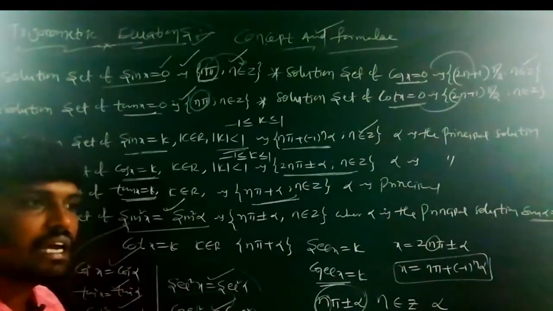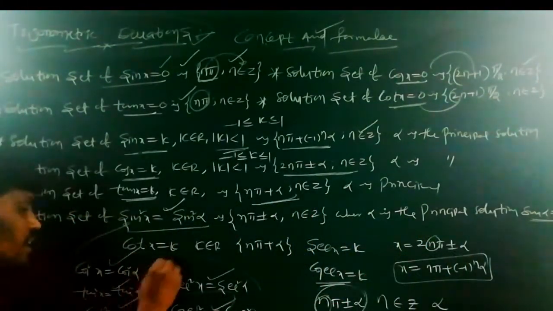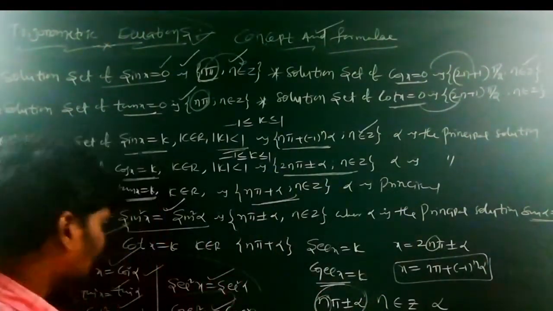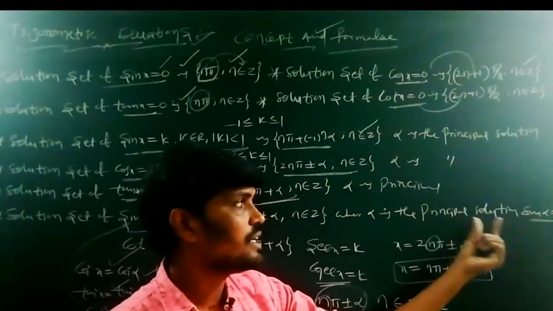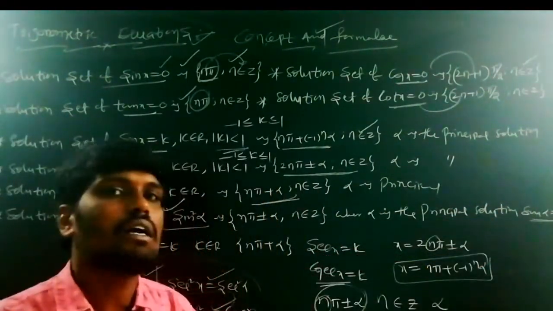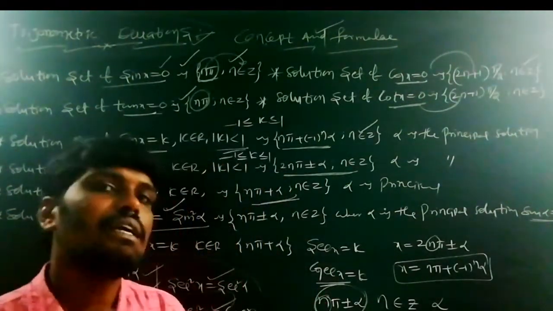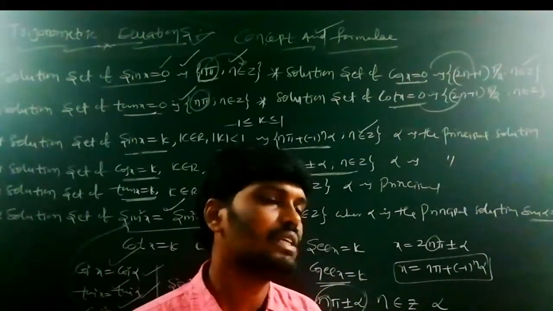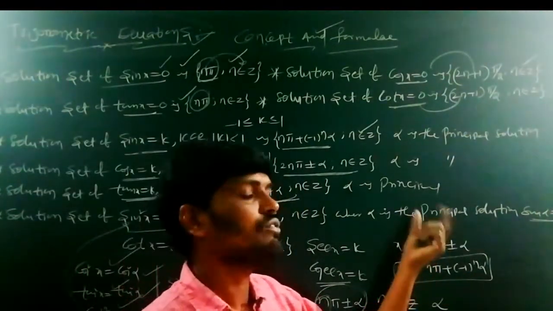Which condition? Sin square alpha equal to sin square x, cos alpha equal to cos x, cos square alpha equal to cos square x, tan alpha equal to tan x, tan square alpha equal to tan square x. In this case, this is the principal solution. In terms of sin, alpha equal to sin x; in terms of cos, alpha equal to cos x; in terms of tan, alpha equal to tan x; in terms of secant, alpha equal to secant x; in terms of cot, alpha equal to cot x; in terms of cosecant, alpha equal to cosecant x. This is the principal solution alpha.